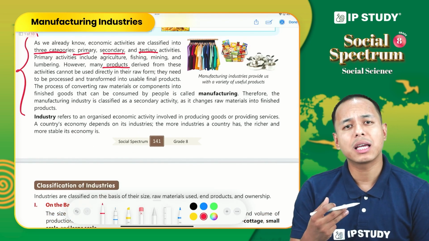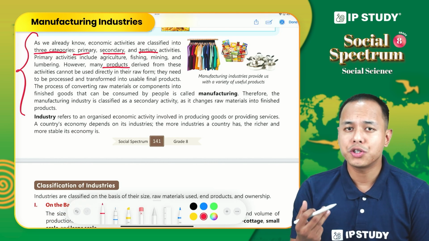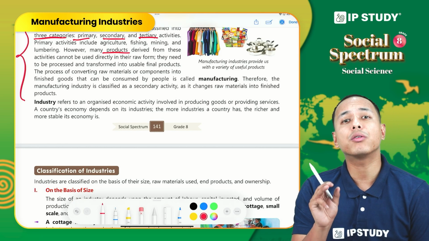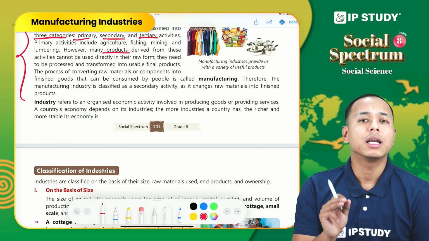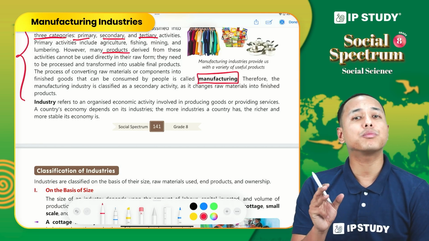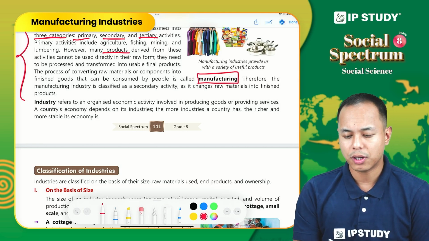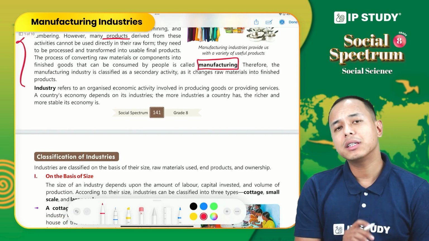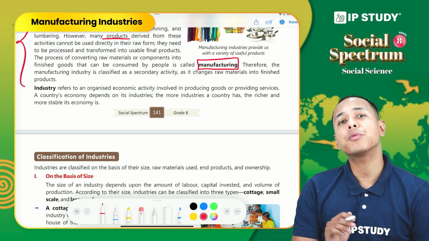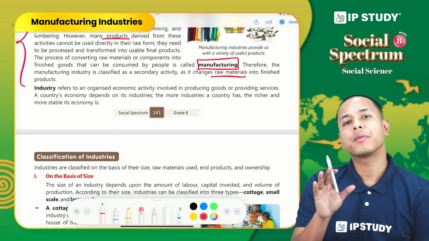So we have to process and transform the products that we get from primary activity in order to consume or use it. This process of converting or transforming raw material into finished products that we can actually consume is called manufacturing. Therefore, manufacturing industry is classified as a secondary activity because it is engaged in not production but transformation of raw material into finished product.